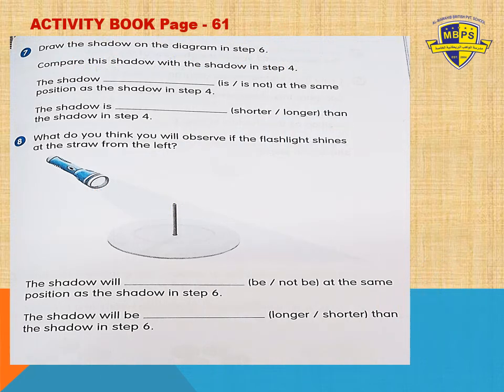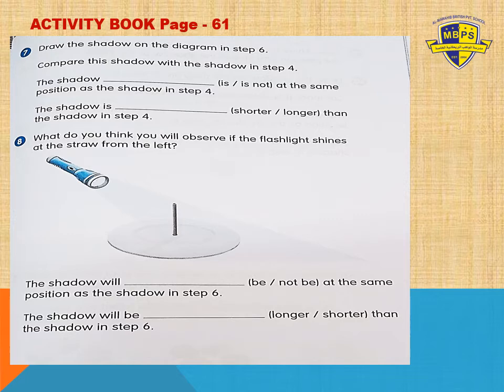In the activity book, open page number 61. Step 7, what do you have to do? Draw the shadow on the diagram in step 6. What I told you in step 6, you have to draw the diagram, then compare this shadow with the shadow in step 4, as I showed you before this slide, right?